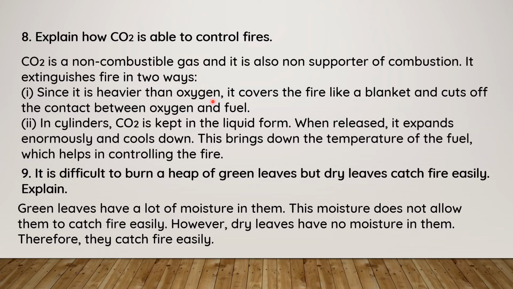Since it is heavier than oxygen, it covers the fire like a blanket and cuts off the contact between oxygen and fuel. So when fuel is burned in the presence of oxygen, carbon dioxide comes between oxygen and fuel like a blanket, and there is no contact between them. So that is the one way.